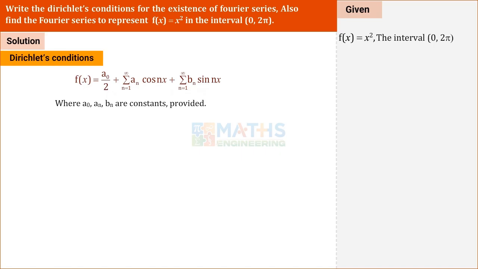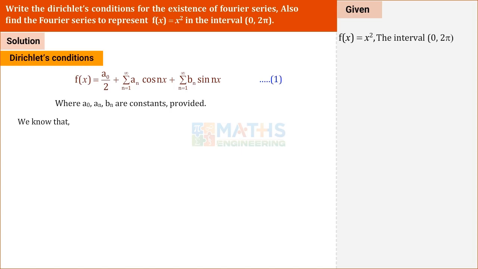Shall we find the Fourier series expansion of the given function? The function is defined in the interval 0, 2 pi. What is the Fourier series expansion in the interval 0, 2 pi? F of x is equal to a0 by 2 plus summation n varies from 1 to infinity an cos nx plus summation n varies from 1 to infinity bn sin nx. We mark this as equation 1.